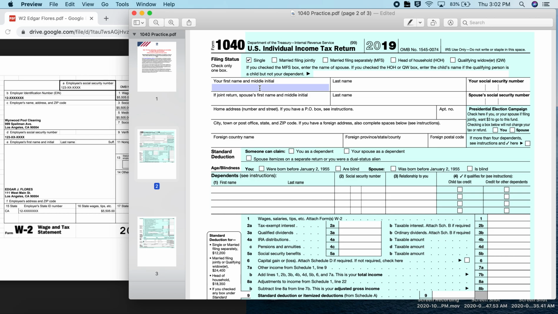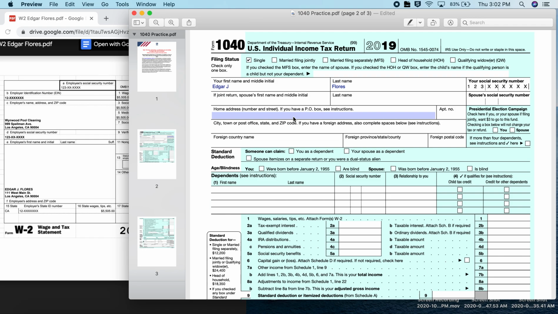And then we are going to fill out his personal information. So his first name and middle initial, I see right here. So Edgar J. Then his last name is right next to it, Flores. The next box, we need his social security number. So looking at the W-2, we have that from box A. We take it over to the social security number line. Again, he is not married, so we do not fill out any of the spouse information.